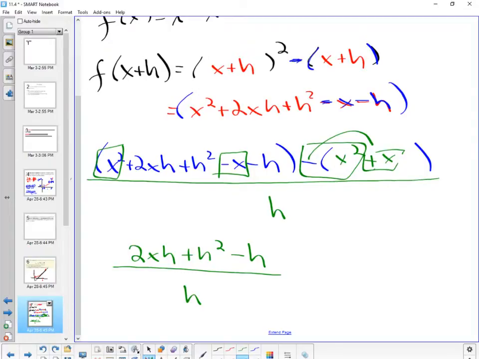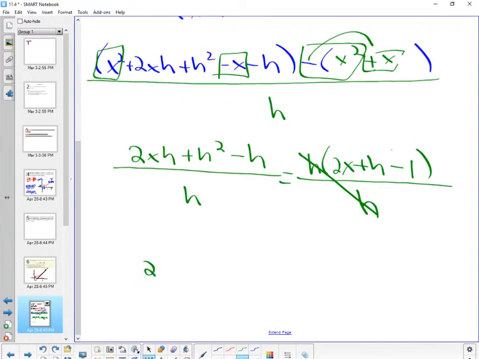Factor out the h. What do they all have in common? They all have h in common. So I have h, that's going to leave me with 2x plus h minus 1, and that's all over h. h over h becomes 1. So now I have 2x minus 1 plus h. This, my friends, is the equation of a tangent line.